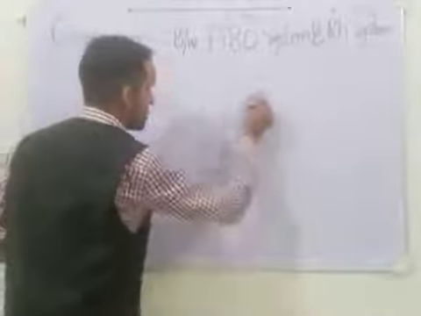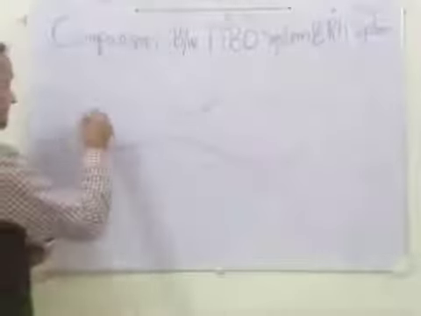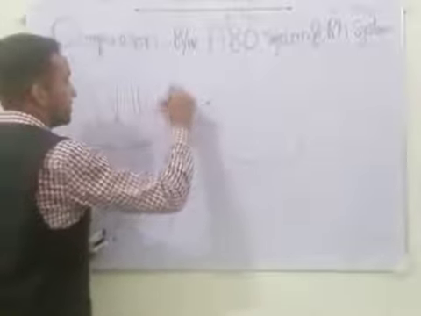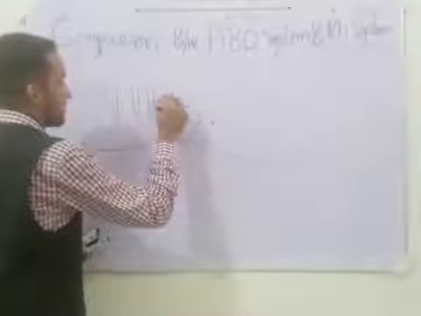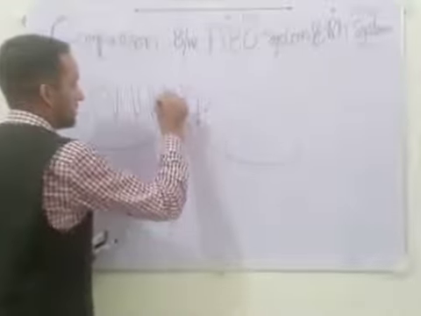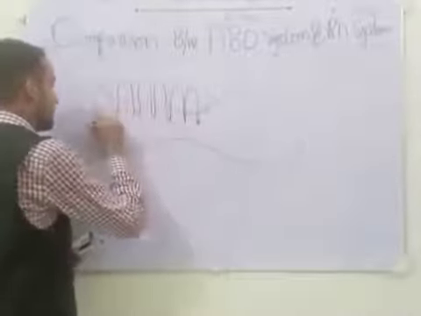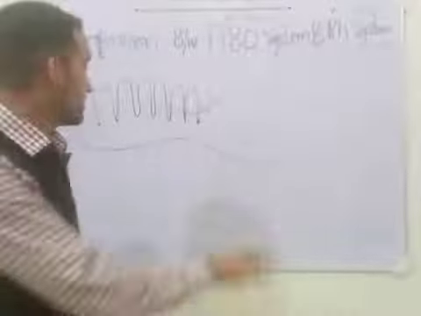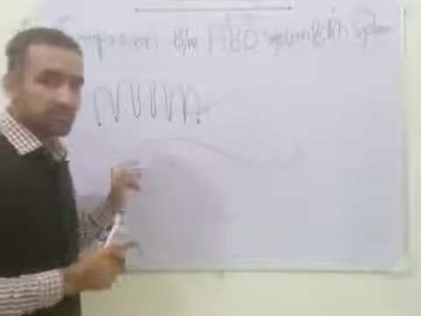This is a human red blood cell, and this is 1 2 3 4 5 6. We know that these RhD antigens are basically amino acids. It is a chain of amino acids, or it is protein in nature.